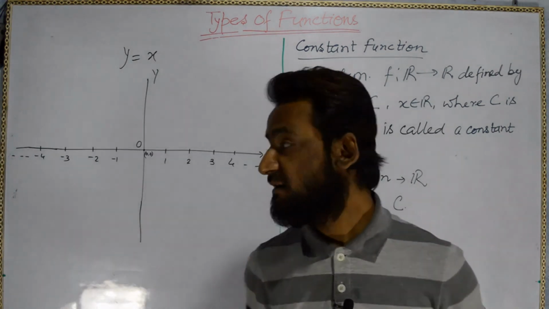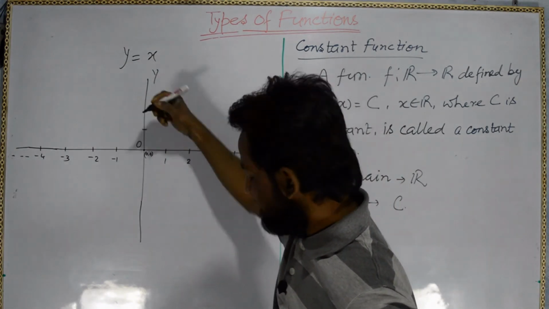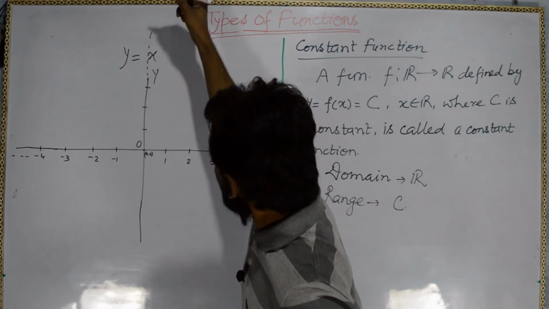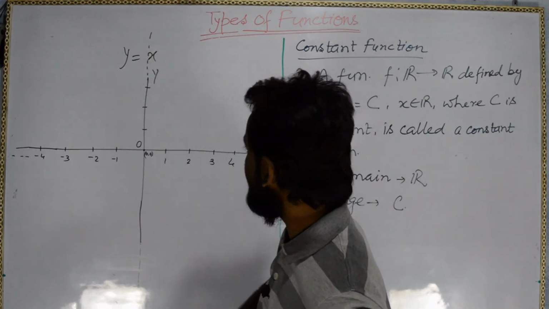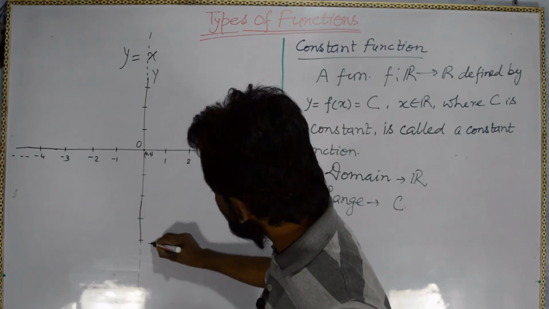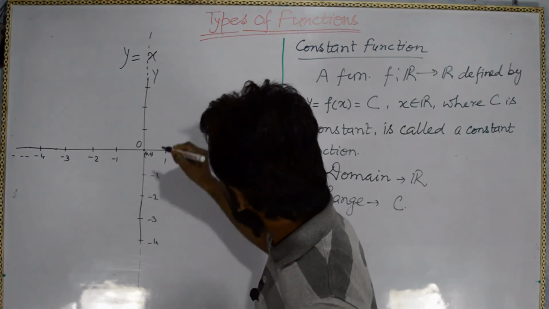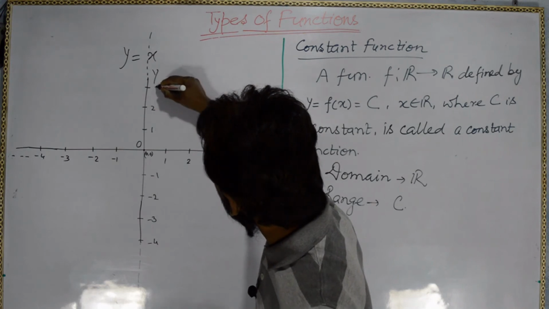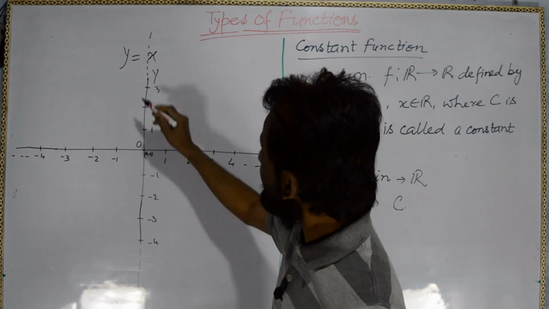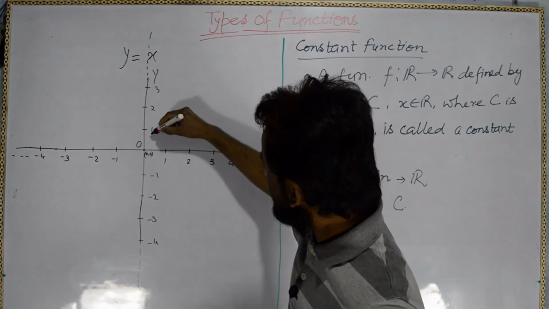So what is happening here: for every x we are getting the same y. See here, 1, 2, 3 up to infinity, and here negative infinity, minus 1, minus 2, minus 3, minus 4. When we put x equal to 0, we get y equal to 0. When we put 1, we get y equal to 1.